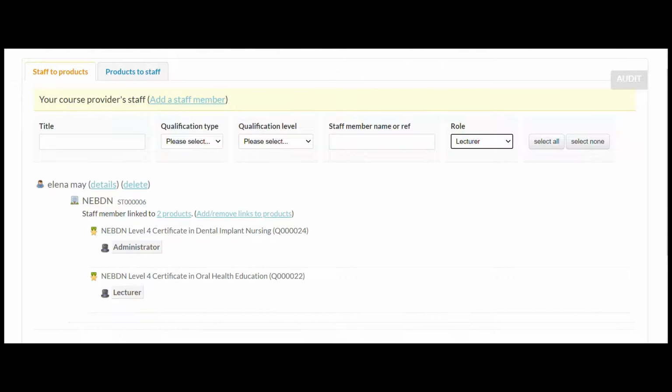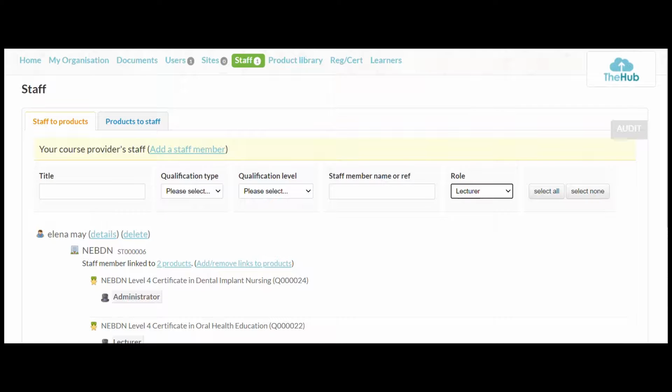Again, have a look, add your staff. Please let us know if there are staff members you are adding. Let your auditors know so that we can always just make sure that everything's done correctly, and all the processes are still being followed. That's great. So we'll move now on to, let's have a look now at sites.